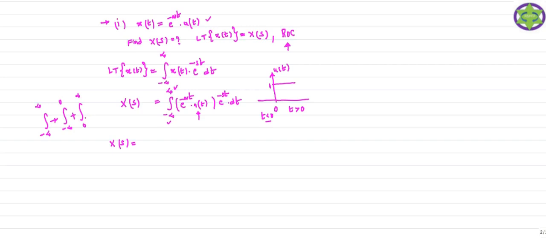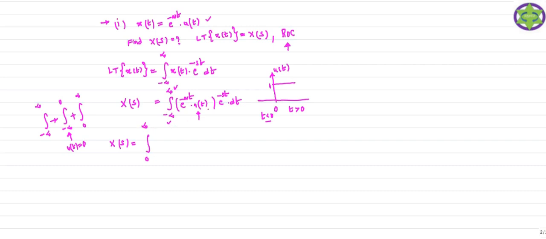In the range from minus infinity to 0, your u(t) is 0. Therefore, the result of this integration from minus infinity to 0 is going to be 0. So you can consider the result of the integration from 0 to infinity only.